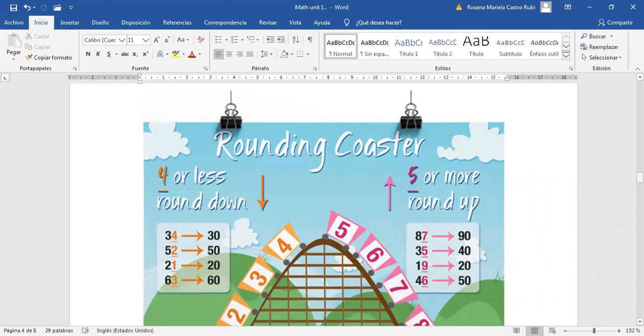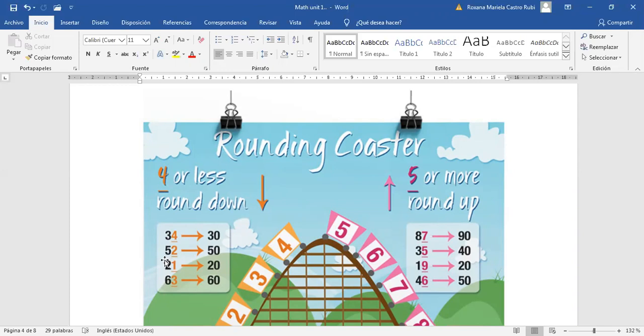Let's start with this amount. We have 34, and I say to you that you have to round it to the nearest 10. If I say round it to the nearest 10, it means you are asking what is the number in the tens place. Is that 3, right? What is the place of the number 3? The tens. And what is the value of the number 3? 30, exactly.